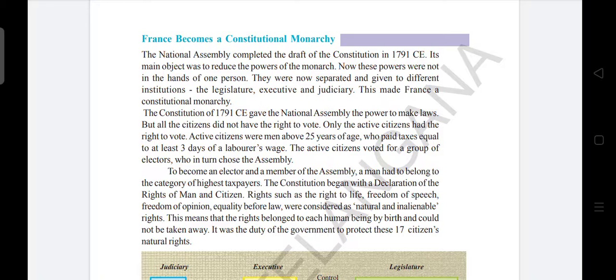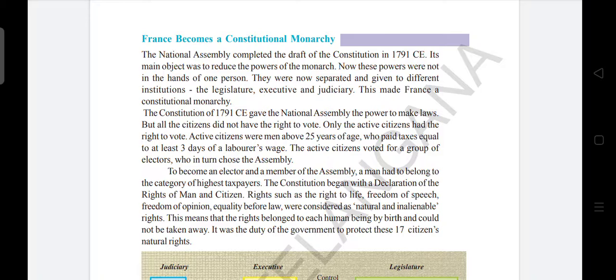So, here what is happening? The constitution of 1791 CE. What did they give? They gave the National Assembly the power to make laws. Now, who has the power to make laws? The National Assembly has the power to make laws. But not all the citizens have the right to vote. So, who has the right to vote? Only the active citizens. So, who are the active citizens here?